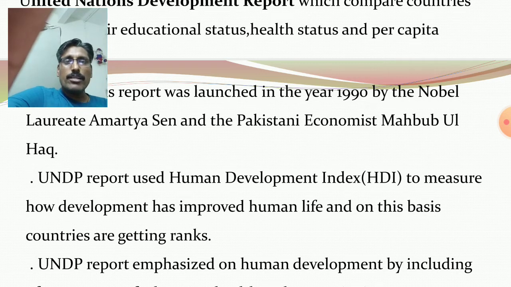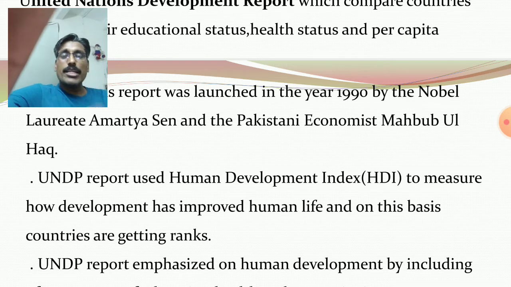So the Human Development Index is a statistical device used to measure how development has improved human life, and human development is related to three key dimensions.